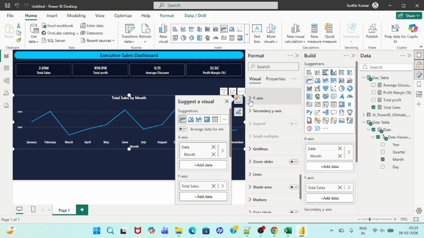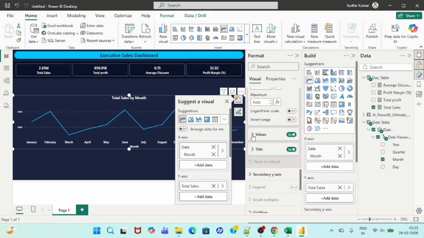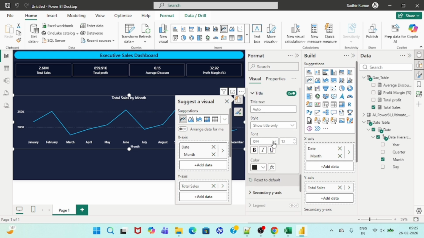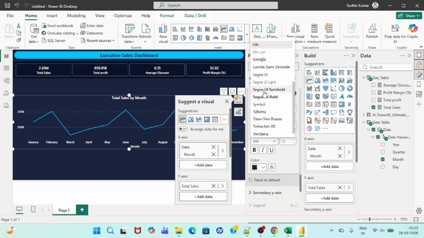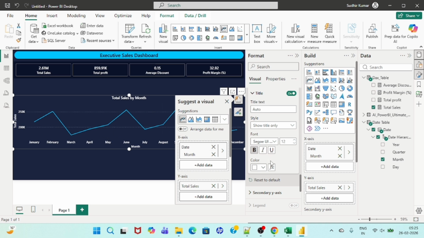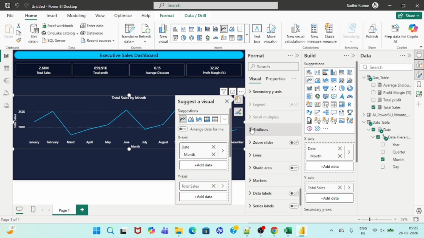For the y-axis also we have to work, so let's make it 12. This would be our standard one, bold and white is okay. Title, so our standard font would be this, 12, bold and white. Now this is done, right? Now coming to guidelines, remove the guidelines as they are not required.